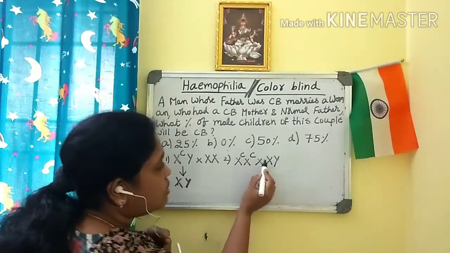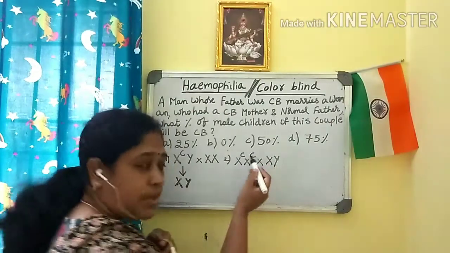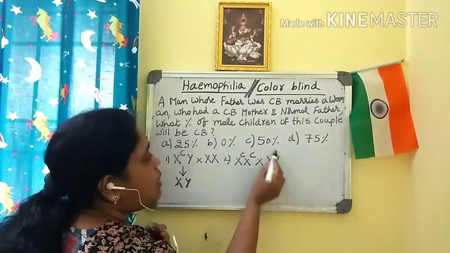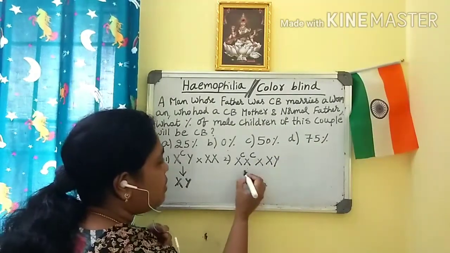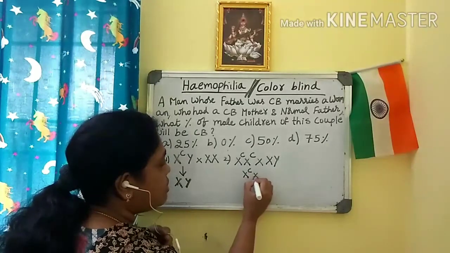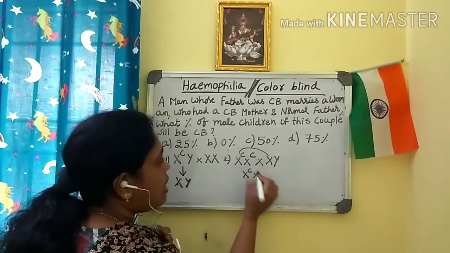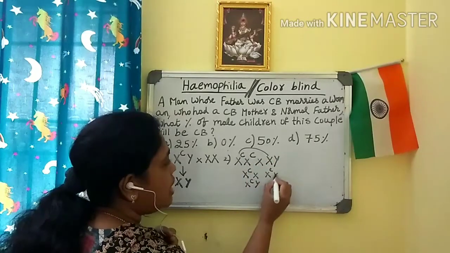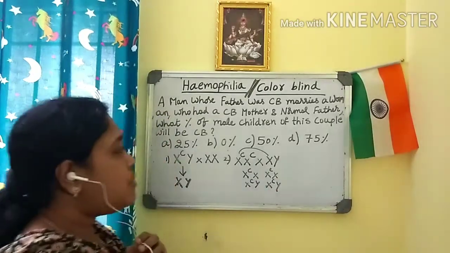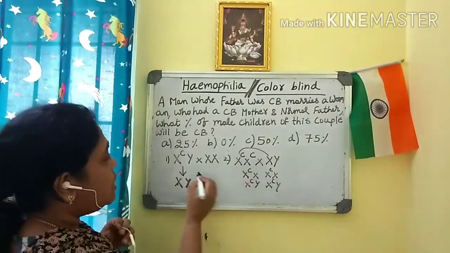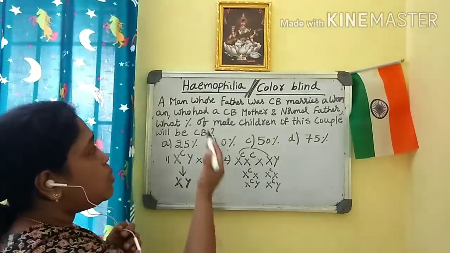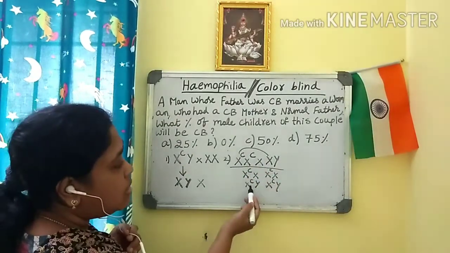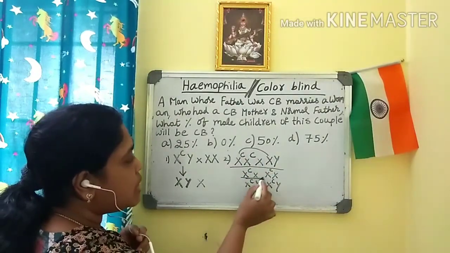So XCX, female carrier, and XCY. So you can take the probability. What do you get? XCX you will get if you take these two, and XCY you will get if you take the other. And then again XCX and then XCY. So they are asking about the woman who had a colorblind mother and a normal father. So the woman in this will become what? She will become a carrier.